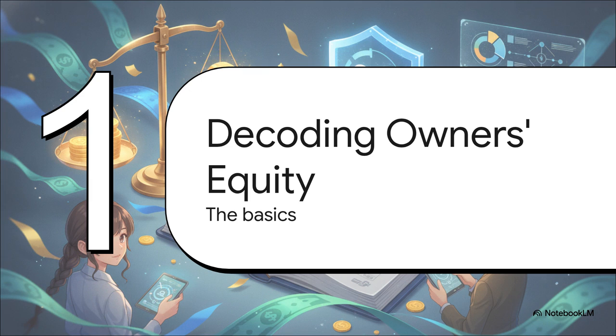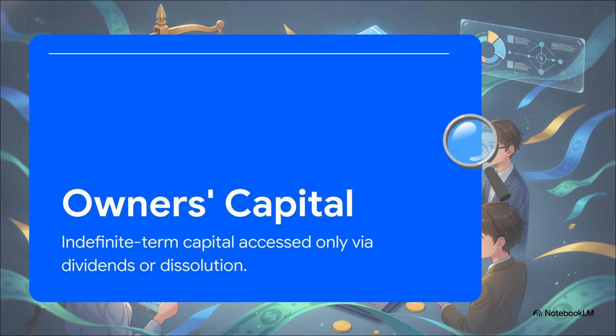Let's start with the absolute basics. I really want you to notice that phrase, indefinite term capital. When you're looking at the right side of a statement of financial position, you've got your liabilities and your owner's equity, right? Now, liabilities are debts. They have a strict maturity date. The bank or the creditor can and will demand their money back. But owner's investment capital, that's entirely indefinite. An owner can't just walk in and withdraw their capital whenever they feel like it, the way a creditor can. The only way they see a return on that initial investment is either through periodic dividends over time or by claiming whatever residual value is left if the company eventually dissolves.